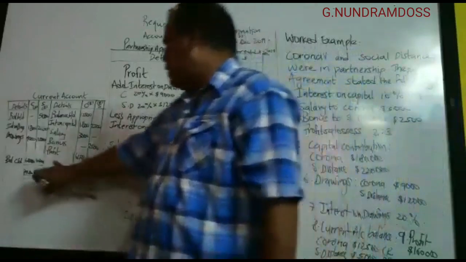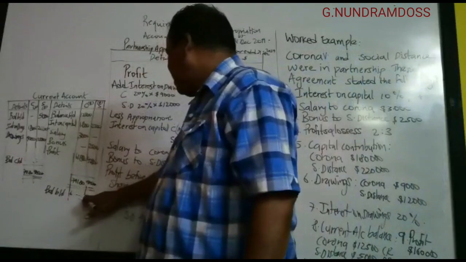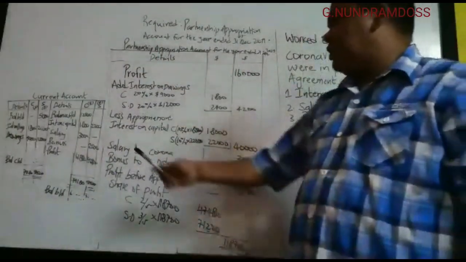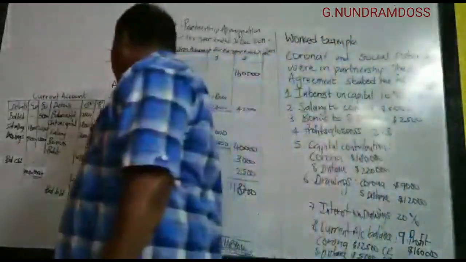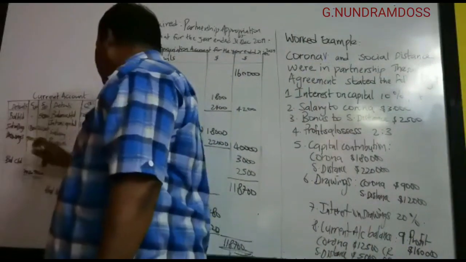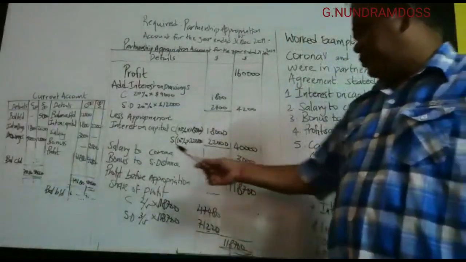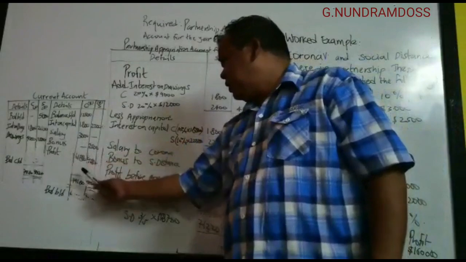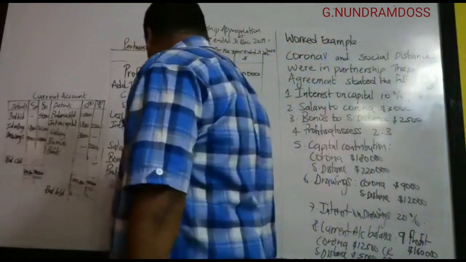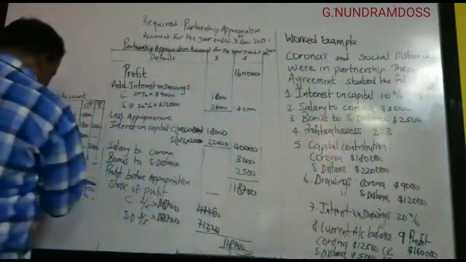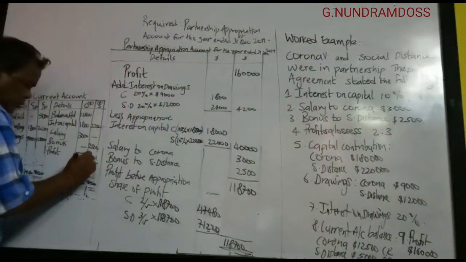And then we have to record drawings on the debit side. Drawings, okay? We'll have drawings on the debit side. And on the credit side, interest on capital, 1 800. So that is 18 000 and then 22 000. This one is good. 18 000 and 22 000. And then we have salary to partners, bonus to social distance, and then the profit will change. 47 480. This one, you have to record the profit there. 47 480, and then 71 220.